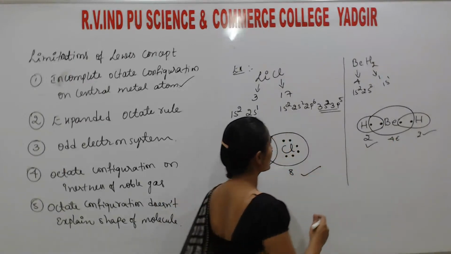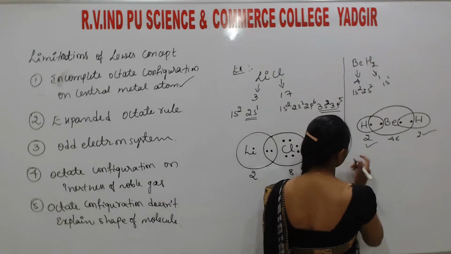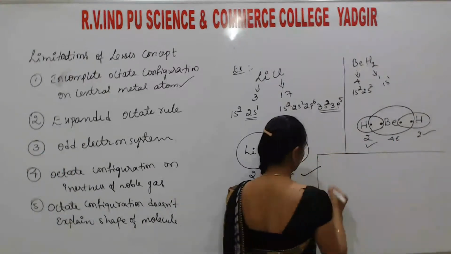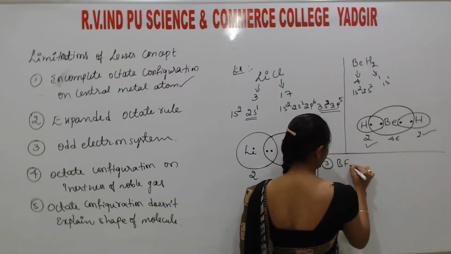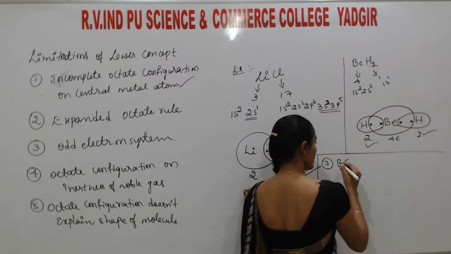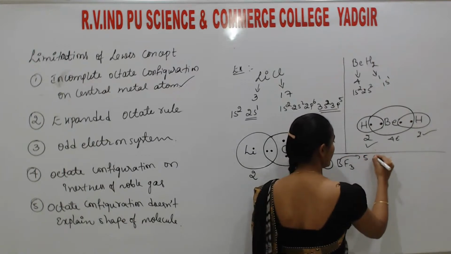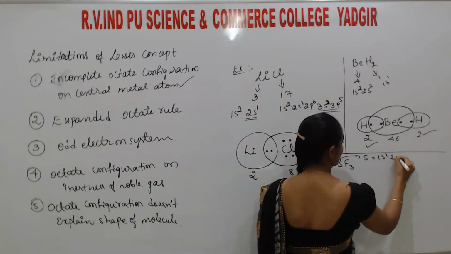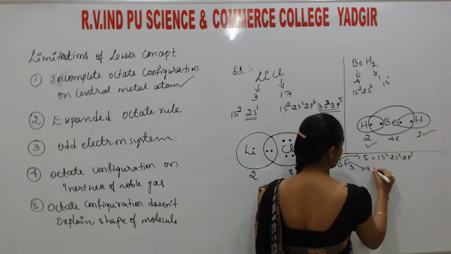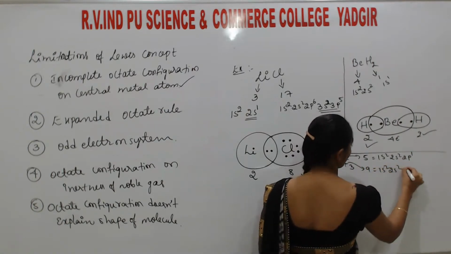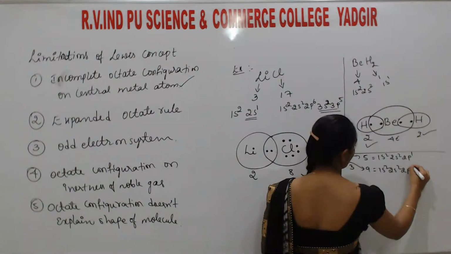So another one, if we take the third example, it is BF3. Okay, so boron atomic number is 5, 1s2, 2s2, 2p1. Fluorine is 9, 1s2, 2s2, 2p5.